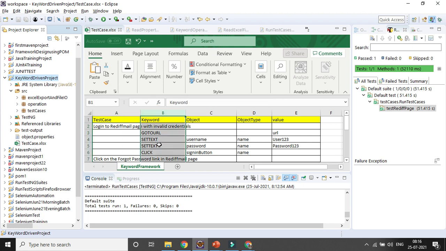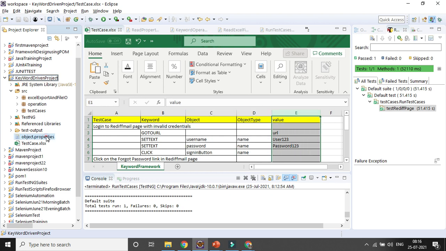Whether I want to set the text, click, go to the URL, or validate something, I can give it. Object is nothing but the field name, and the object type is nothing but the element locator, and this is the value.